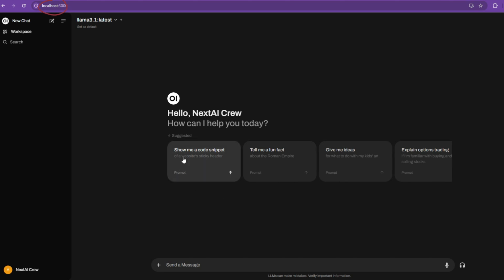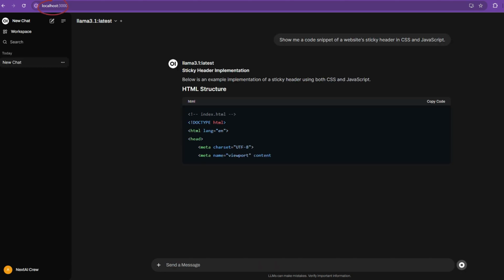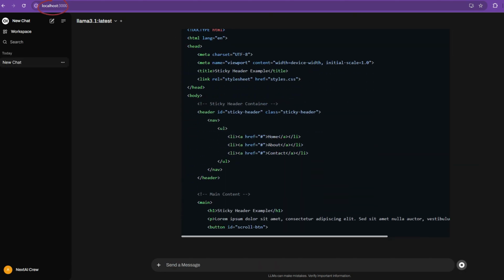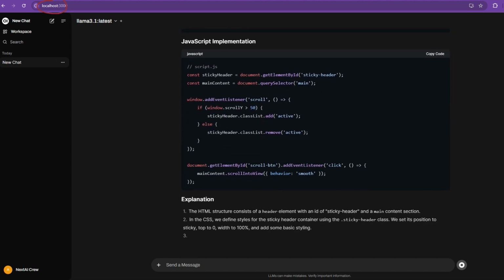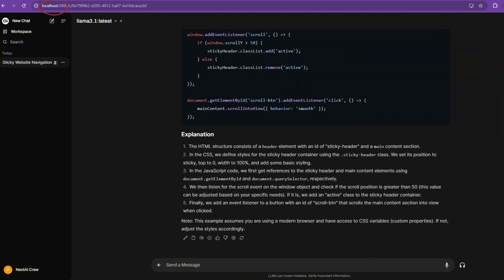Imagine having the power of a cutting-edge AI right on your personal computer. No cloud, no subscriptions, just pure local AI magic. Today I'm going to show you how to bring that vision to life with a completely free and open source setup. So, what will you need for this AI setup?